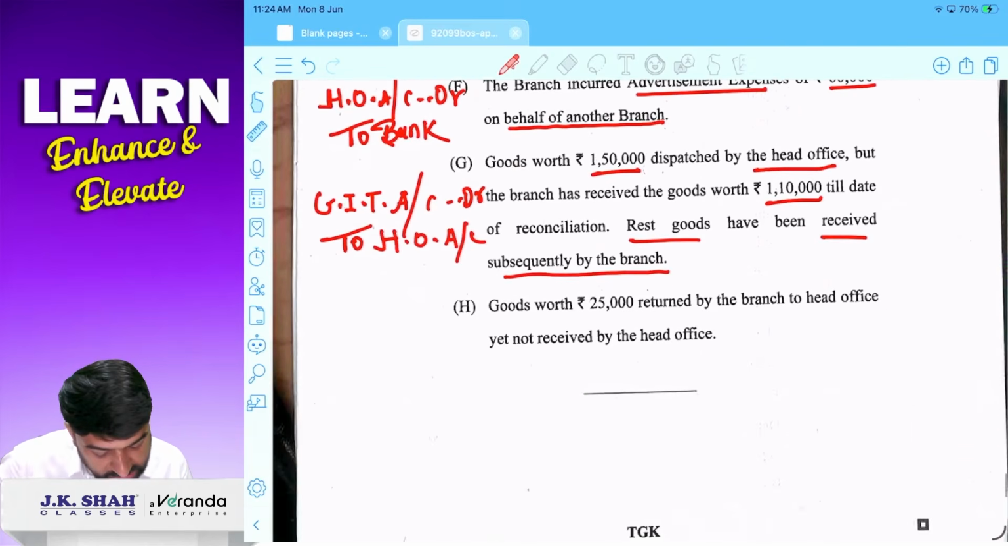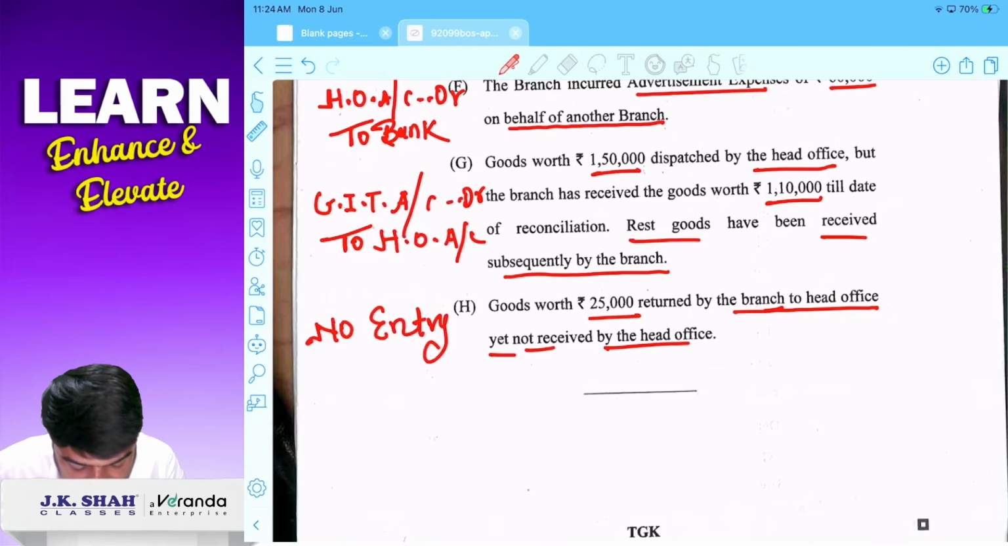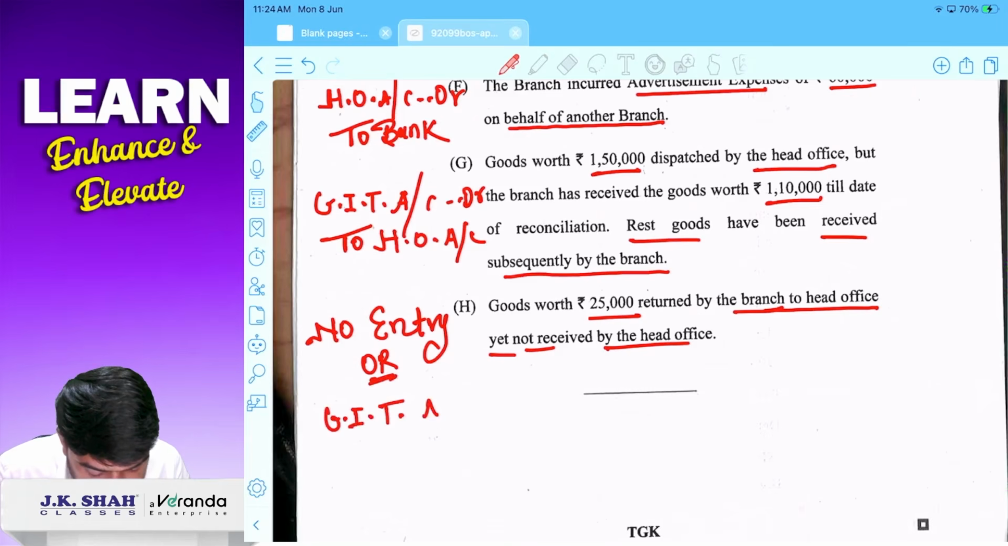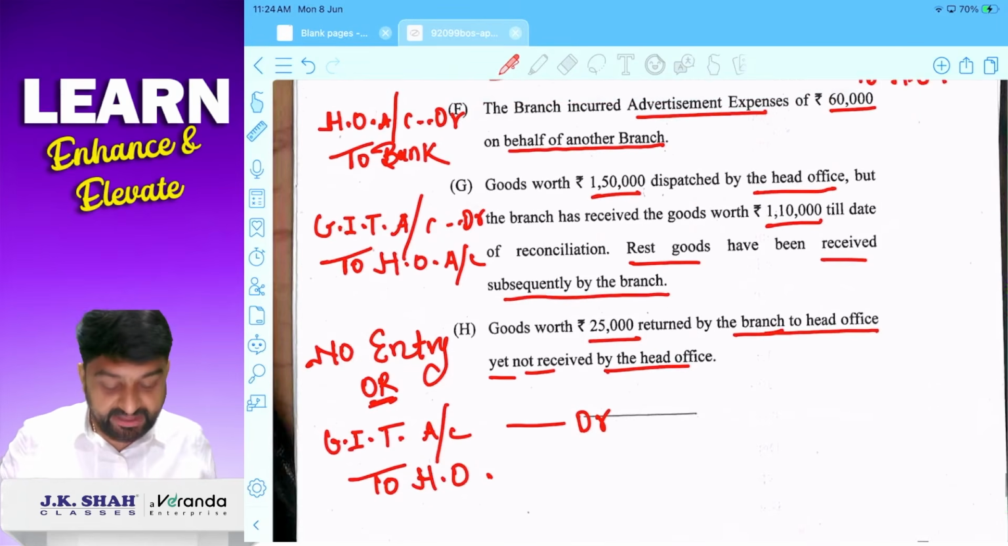Correct. Goods worth rupees 25,000 returned by the branch to head office, yet not received by head office. तो ब्रांच के लिए दो पॉसिबिलिटी है. ब्रांच ने गुड्स बेच दिया है तो या ब्रांच बोलेगा हमने तो एंट्री कर लिया है, सो ब्रांच विल नॉट पास एनी एडजस्टमेंट एंट्री फॉर दिस, और branch बोलेगा okay, we will pass entry. Entry will be goods in transit account debit to HO. That is reconciliation entry. Fair enough.